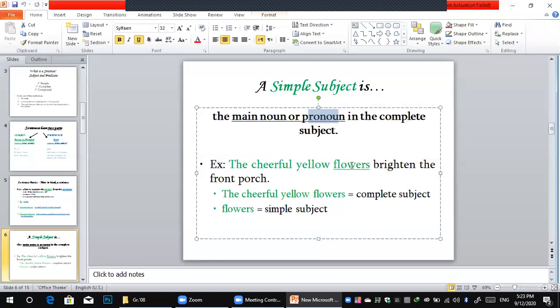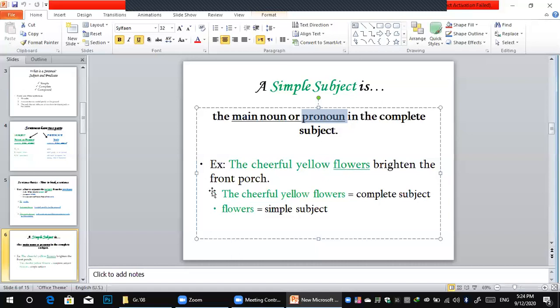Is cheerful a noun? Of course not. Yellow, yeah, it's a noun of color, but here it's an adjective. So where is the noun here? Of course, flowers. So flowers is the simple subject. Why simple? Because it's one word. Then brighten the front porch is the predicate. Here, the cheerful yellow flowers is called the complete subject.